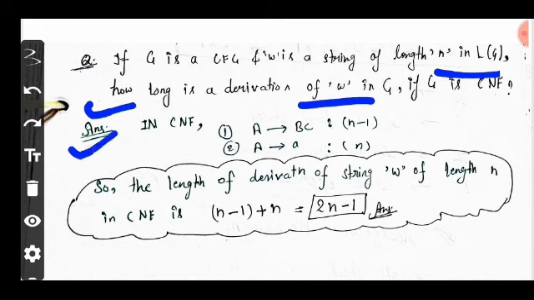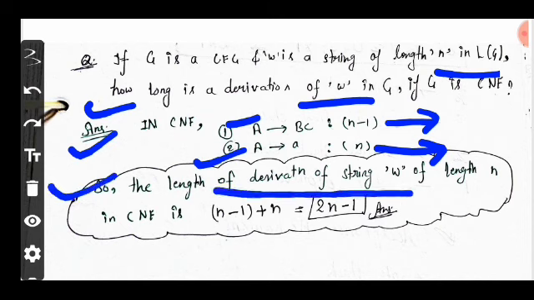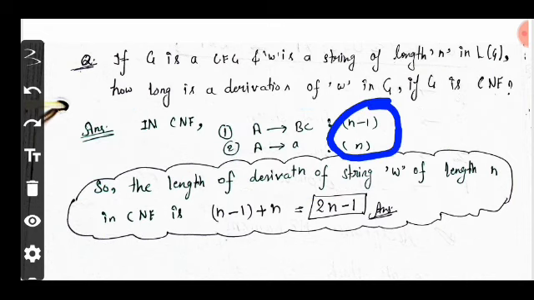So in the given solution, we know that in CNF A produces BC, so the total number of steps here is n minus 1, and A produces a, so the total number of steps is n. So the length of the derivation of string w of length n in CNF, we add the two terms. After adding the two terms, we got 2n minus 1. This is the correct answer.